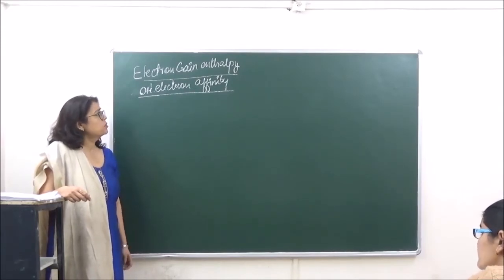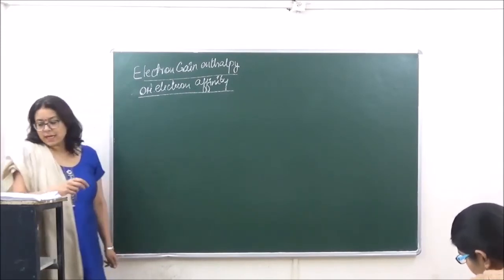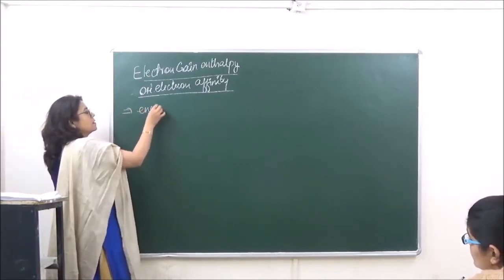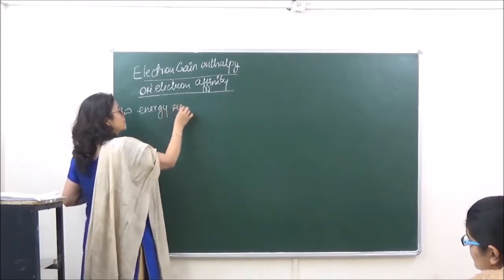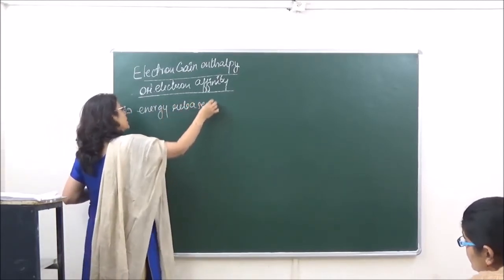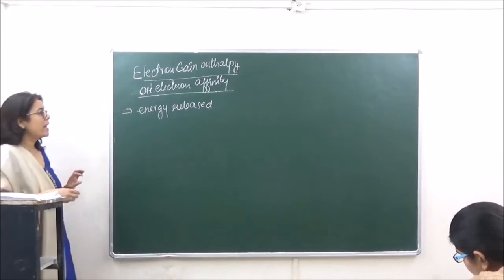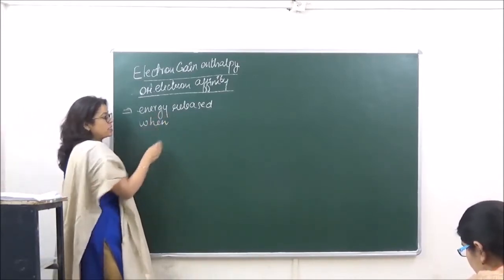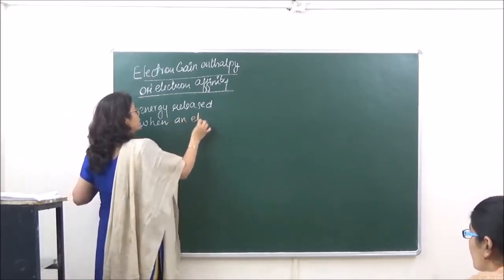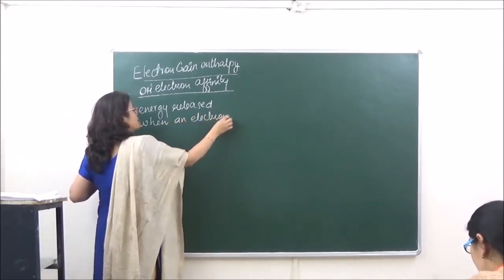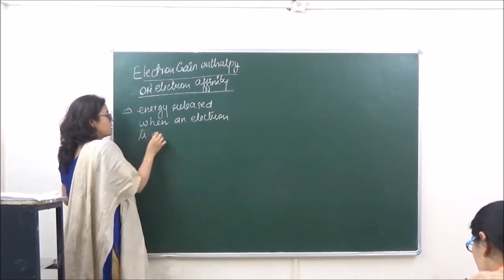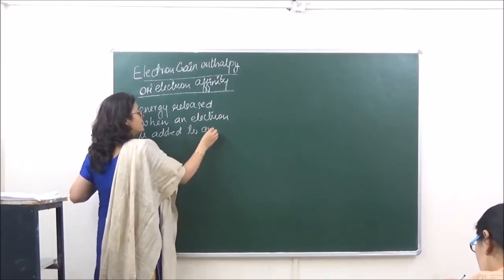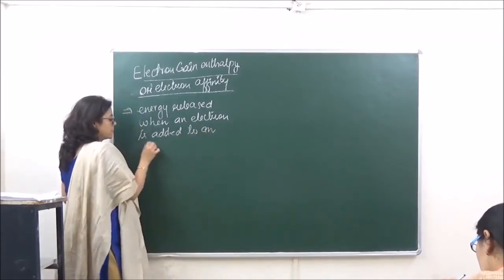When we are talking of electron gain enthalpy, we say that it is the energy released when an electron is added to an isolated gaseous atom.